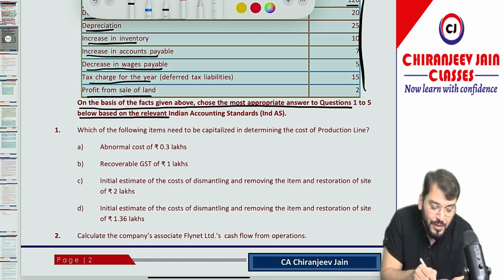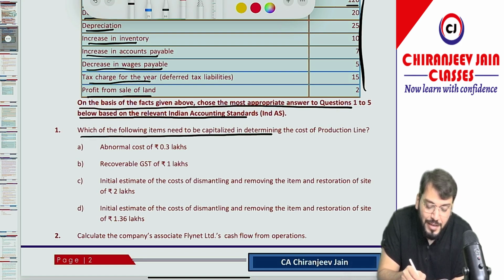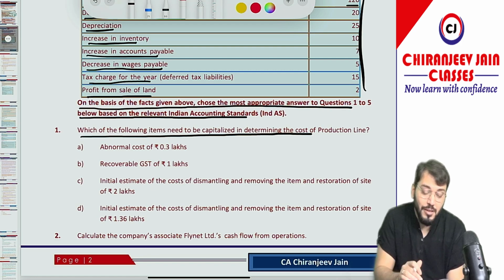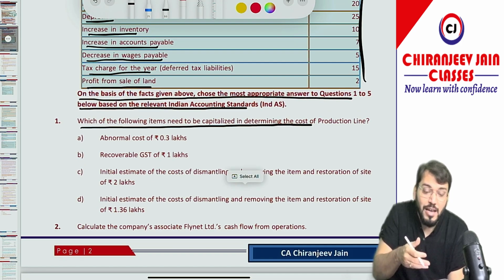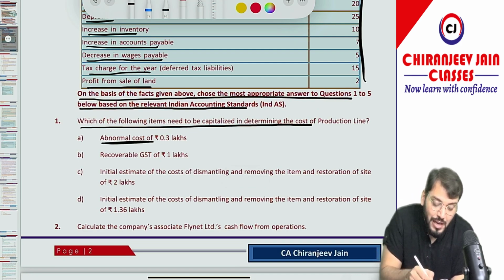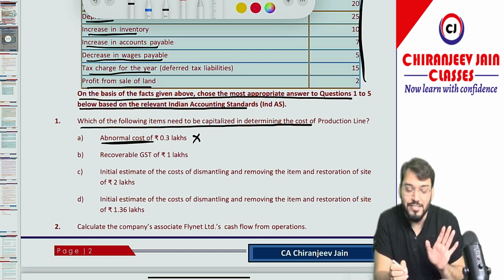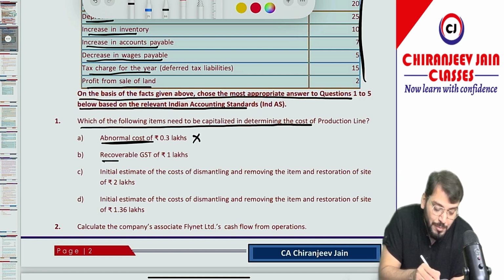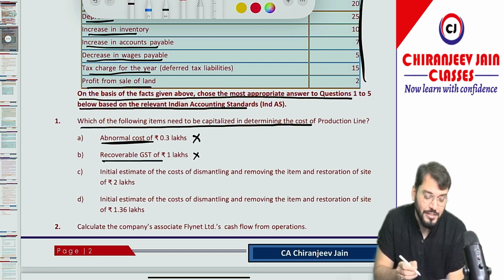below based on the relevant Indian accounting standard. Which of the following items need to be capitalized in determining the cost of the production line? So they have given from the following which are supposed to be capitalized. The abnormal loss, abnormal cost will not be capitalized. Point number A is wrong. Point number B, recoverable GST will not be capitalized.